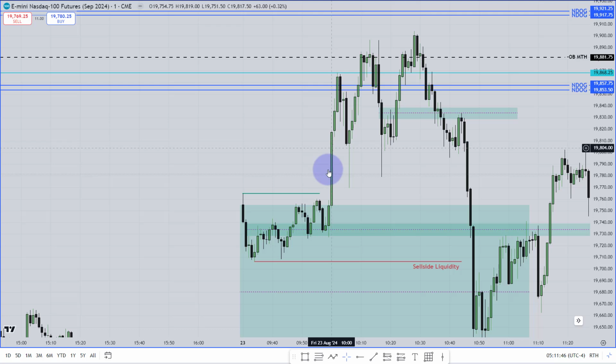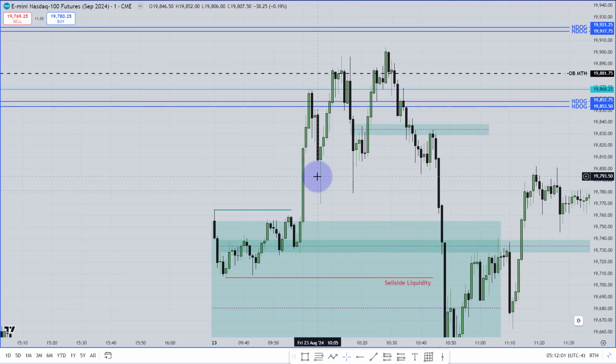ICT told that for this bullish fair value gap, he doesn't want to see accumulation near the 50% of that bullish fair value gap, from the 1 minute chart. What do I mean by accumulation? That means one candle, two candles, three candles, just accumulating over there. He doesn't want to see that. Then the market traded to the 50% of that bullish fair value gap. Boom, rejected that area. No accumulation over there.